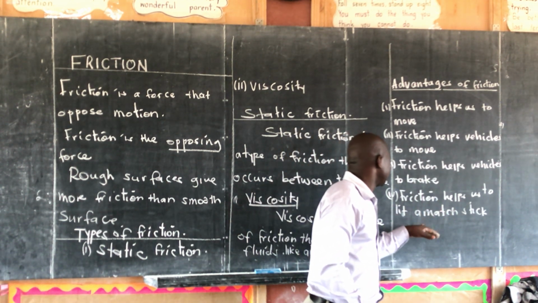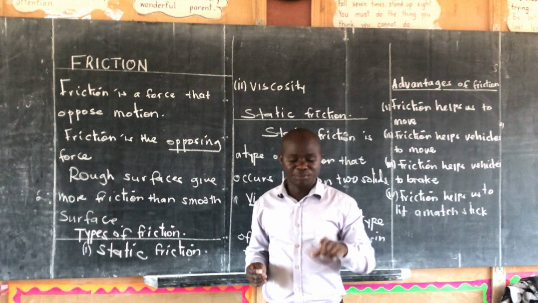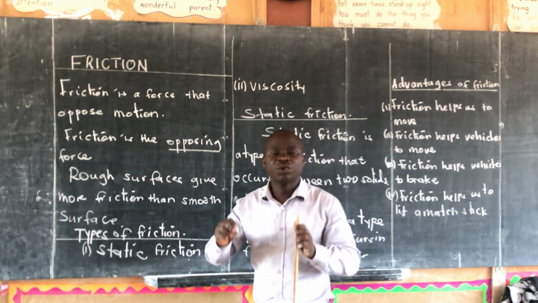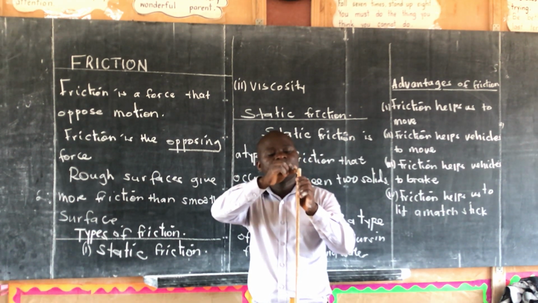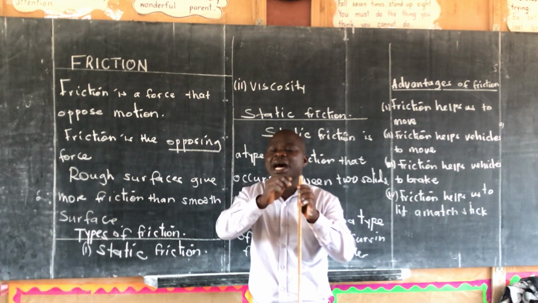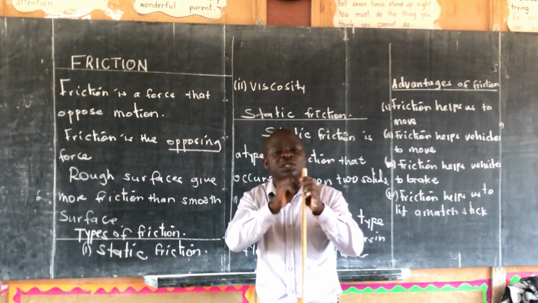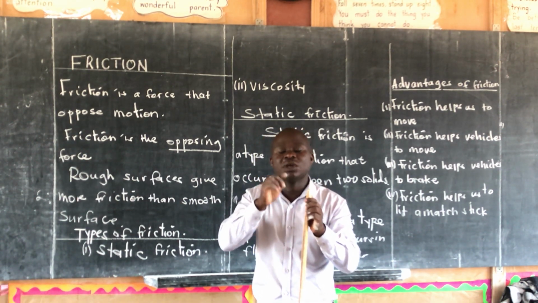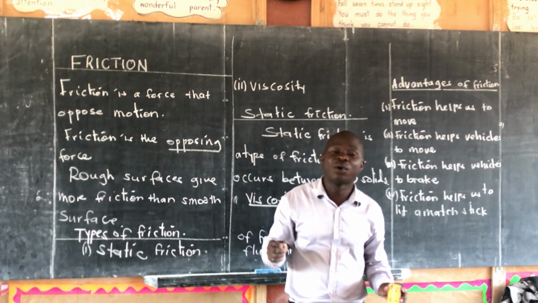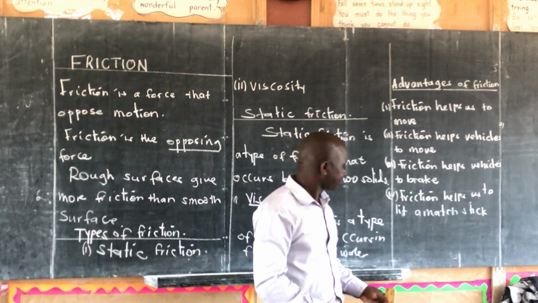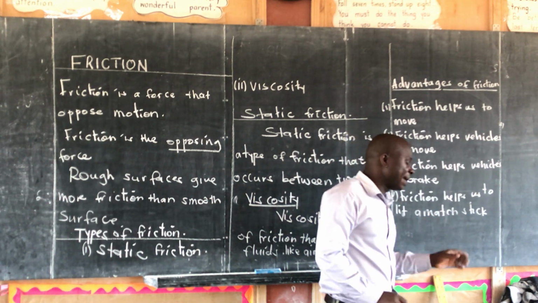Friction helps us to light a matchstick. When you get a matchbox and a matchstick, you rub the matchstick on the matchbox. When you rub, you are creating friction. When you rub these two solids, that is static friction. Friction is formed between those two solids, and what happens? They become hot, and when they become hot, fire is set. It means friction helps us to light a matchstick.